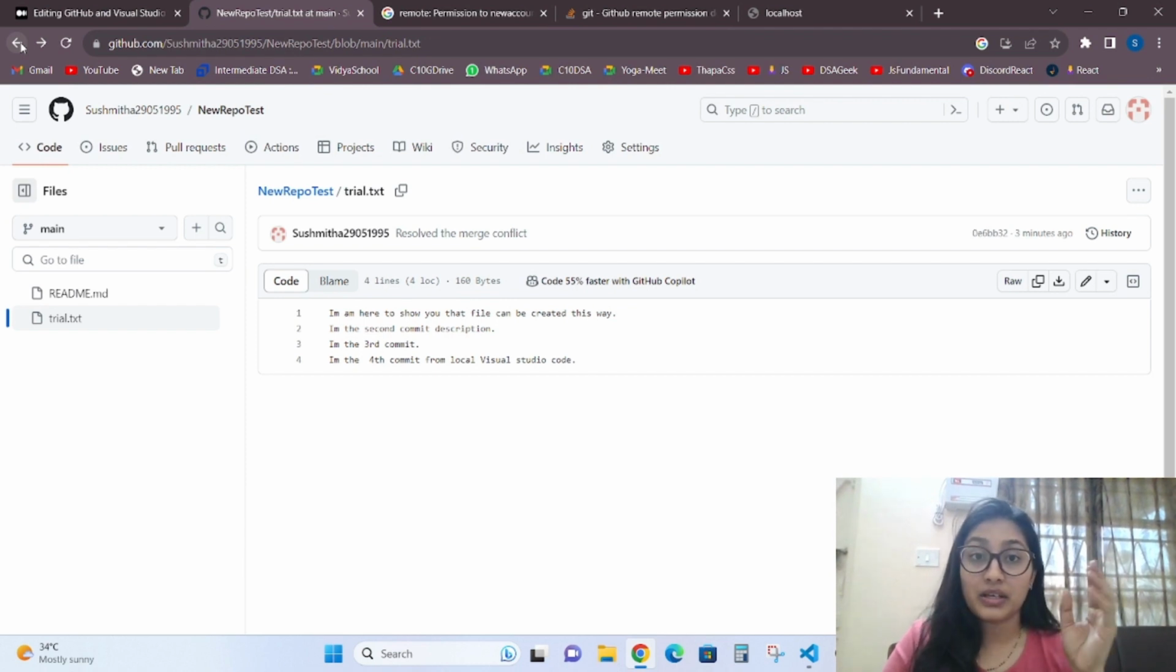Okay, that's all for today. Next time, take it like a homework or assignment: clone a repo, create this, produce a merge conflict, and resolve it. You'll be happy doing all these things.